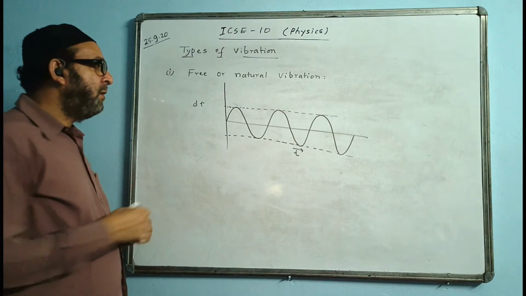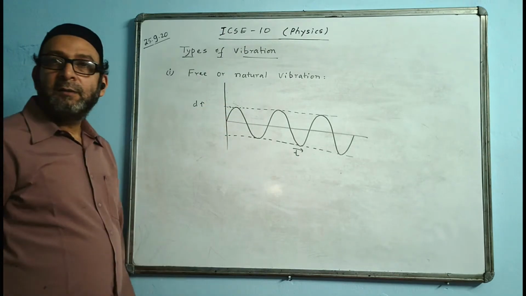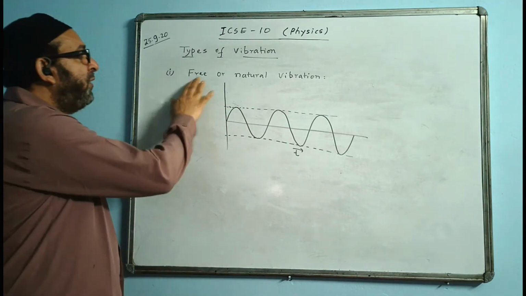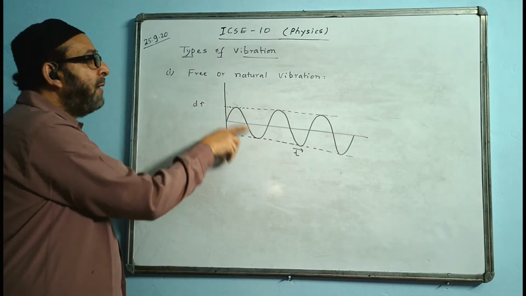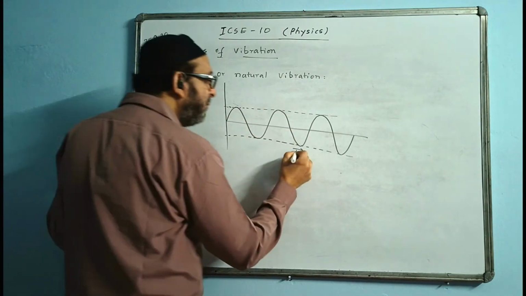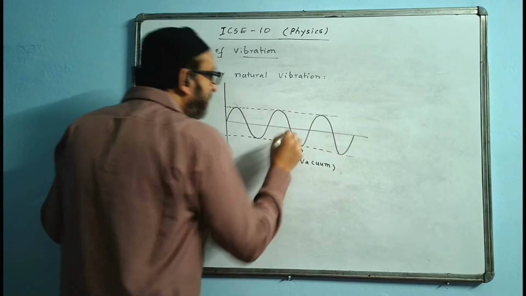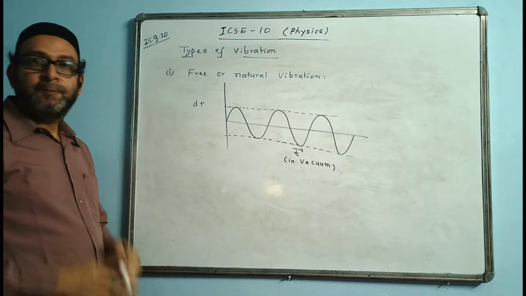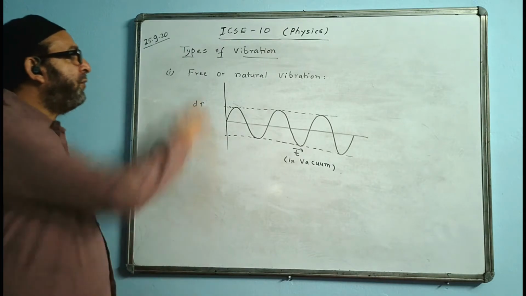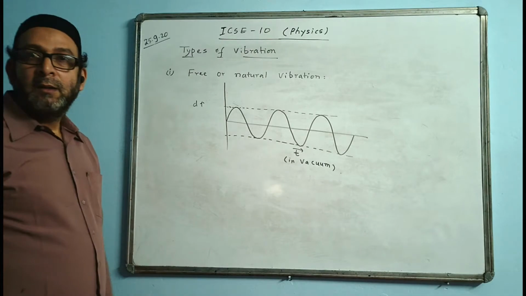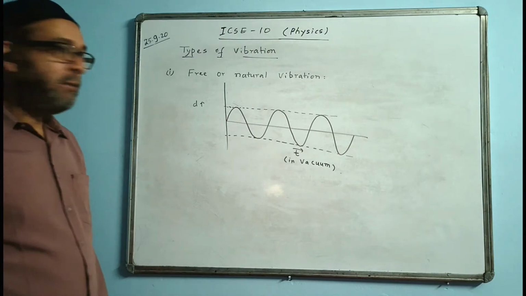Amplitude will be the same. In the ruling copy, you can take one line up and one line down. In free or natural vibration, in vacuum, the body vibrates so that the amplitude remains constant. You can write here: such vibrations occur in vacuum. The displacement-time graph for free or natural vibration is like this, with no decrease in amplitude; the amplitude remains the same, even the frequency remains the same.